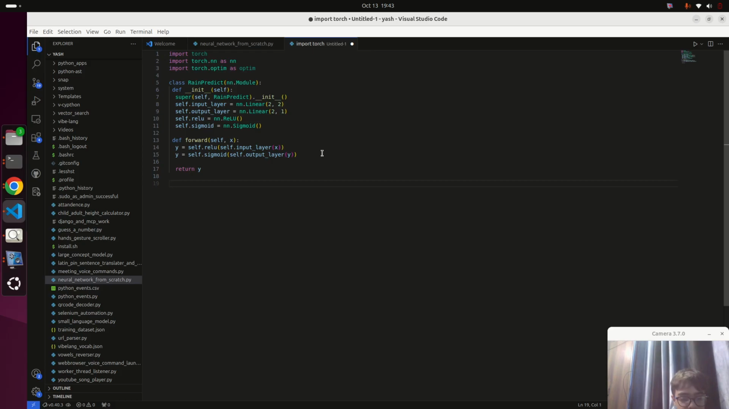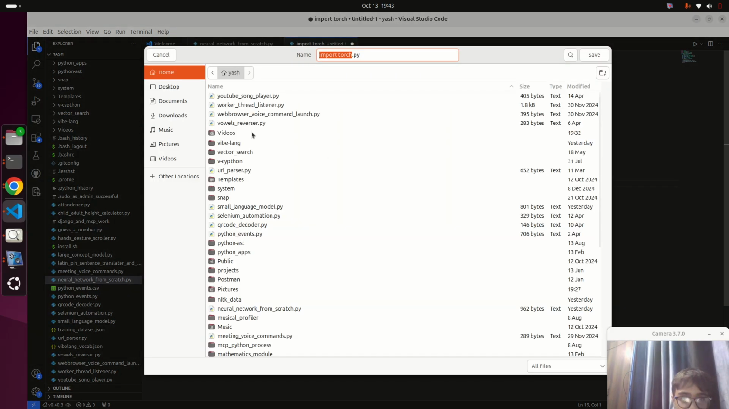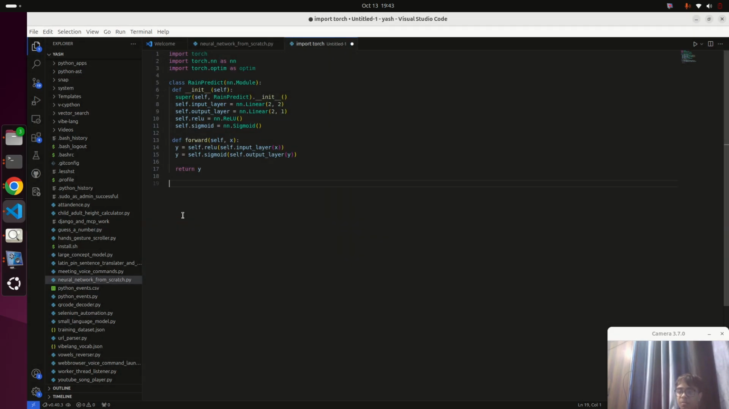So here we have defined our model. Now we'll train our model. Before training, remember a few points. Let me first write the training code, then I'll tell you the points, because after writing the code you'll understand how to train neural network models.